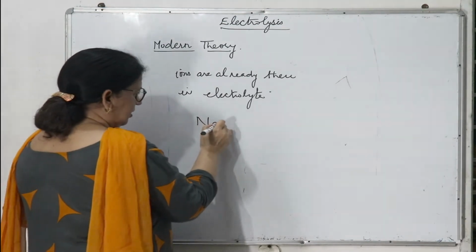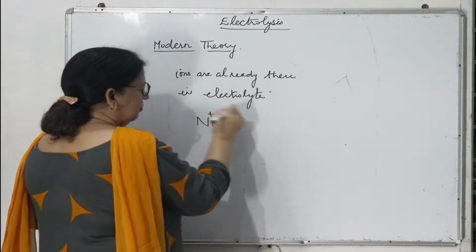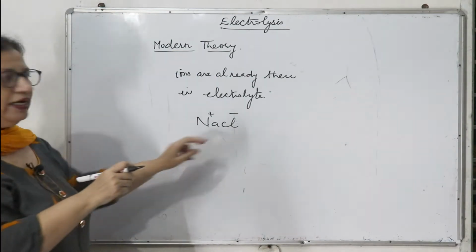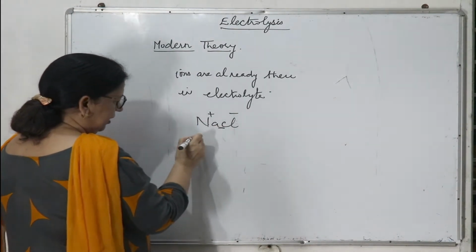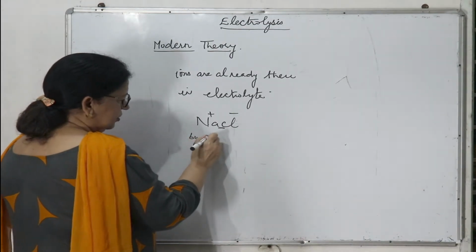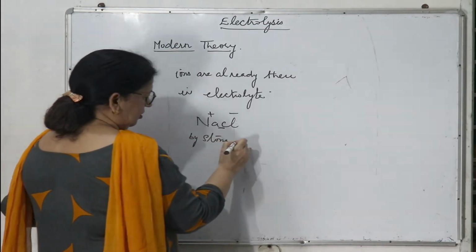Suppose NaCl, it is made up of ions, positive ion and negative ion, and these ions are held by strong electrostatic force of attraction.